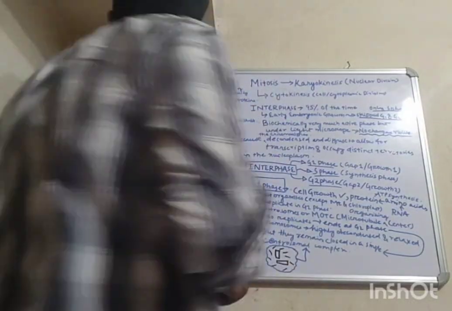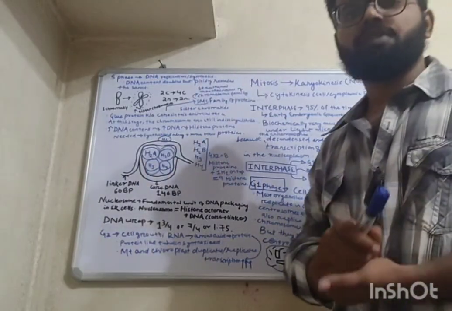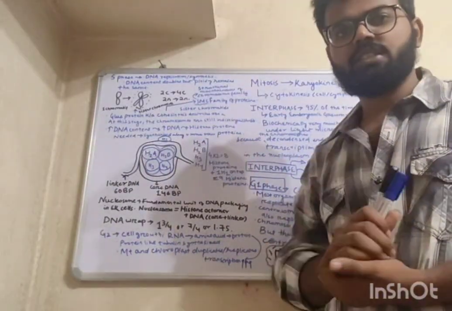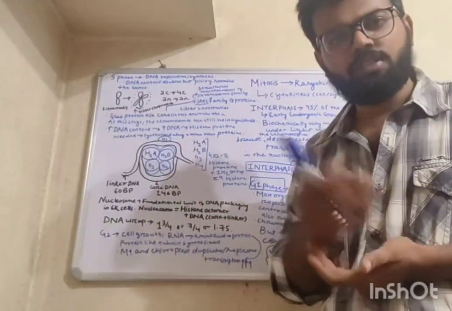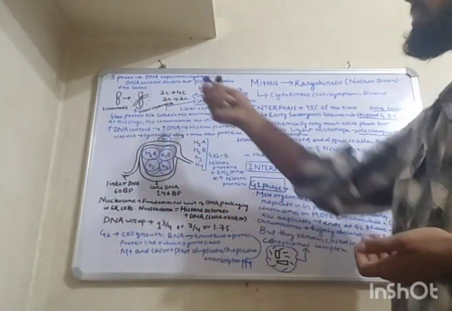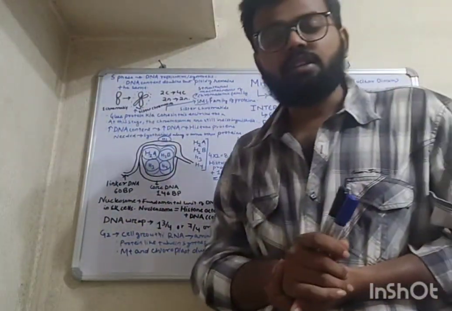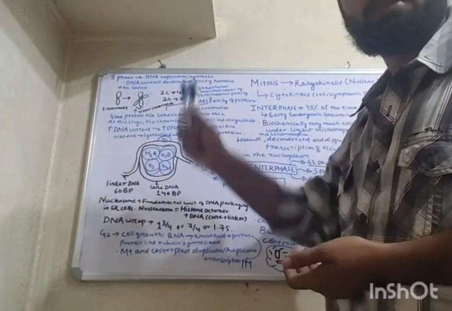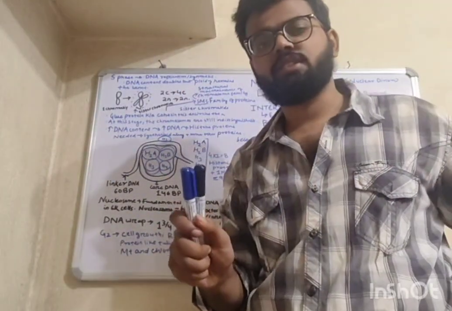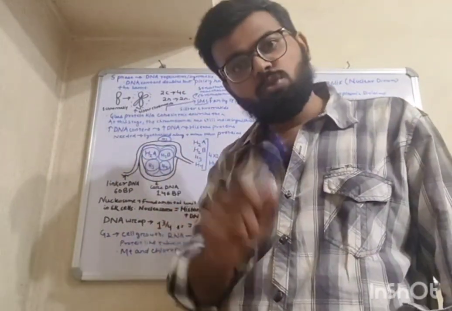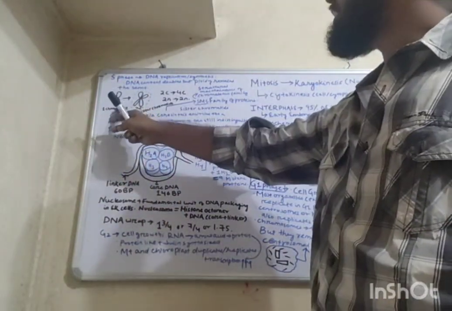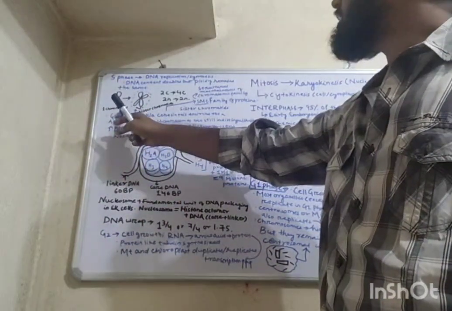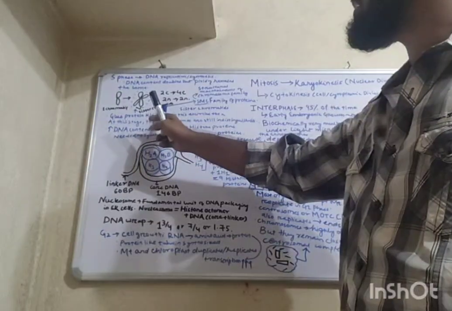Okay, now comes S phase. S phase, as we know, is the synthesis phase. So DNA synthesis will happen, DNA replication will happen. Another thing is that the DNA content doubles, but ploidy does not change. The ploidy remains the same. 2n remains 2n. Okay, you see this one chromatid, it replicates its DNA and it gets its sister chromatid.